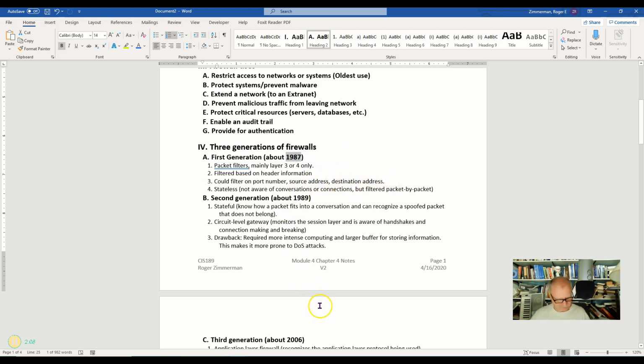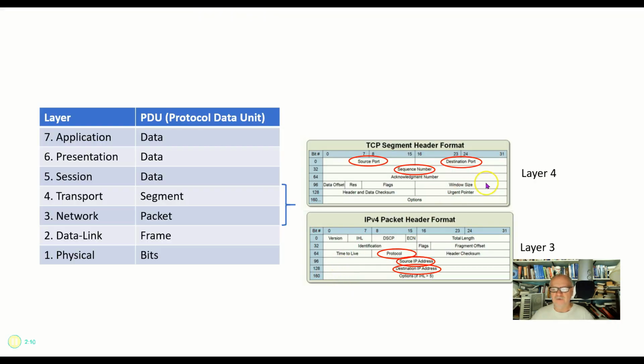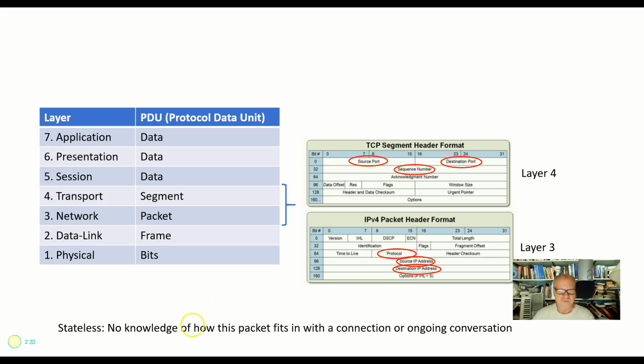And as we've seen before, they could filter on some very basic information, usually from the layer 3 or layer 4 layer of the OSI model. Things like the source port, sequence number, destination port, protocol, IP addresses, and so on. But that was about all that they could do. And one thing that we need to keep in mind when it comes to these is that they were stateless.